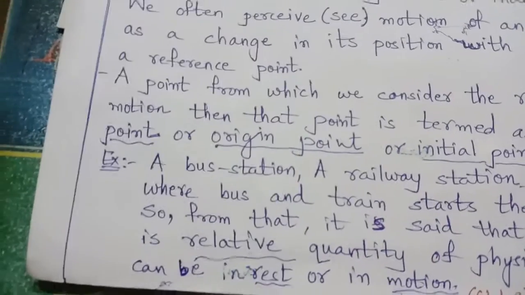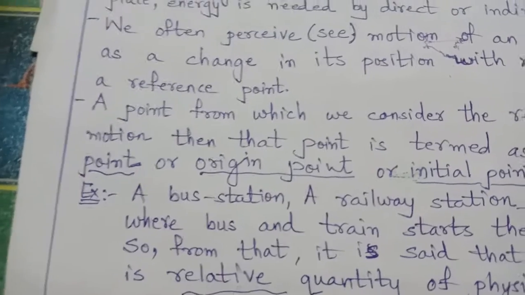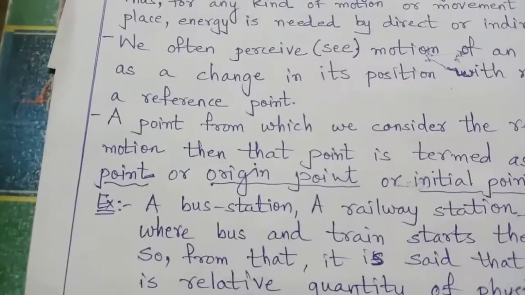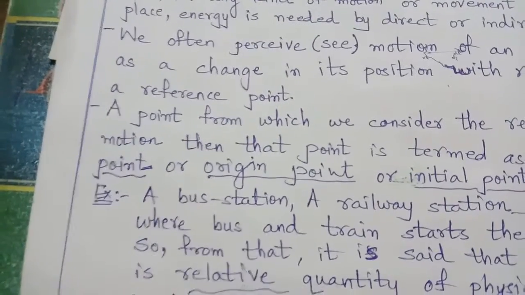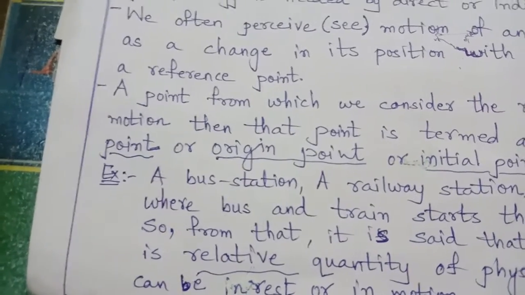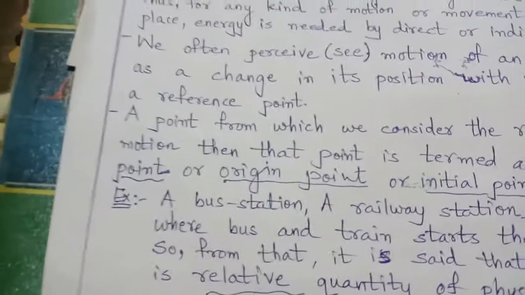Passengers sitting in a train are also running along with their compartments, but in a real sense, they are sitting on their seats. That means the train itself is running and the passengers are not in motion.